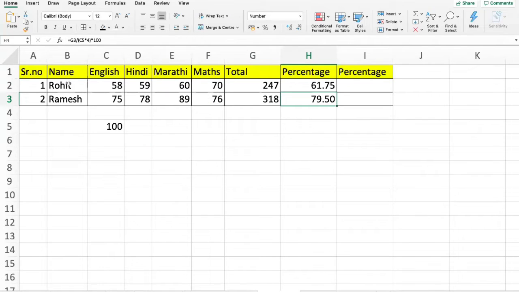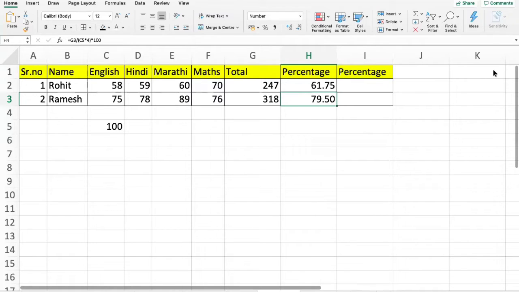So, sir, I have a question, sir. Yeah, Rupali, tell me. Sir, I'm a teacher, and being a teacher, we have to assign grades also. So how to calculate grades in Excel? The grades depend on the calculated percentage, right? Yes. We are covering how to give grades depending on the percentage in the IF function. So this would be covered in the IF function, which we are going to do today. Once we learn the IF function, let me know if you have any questions.